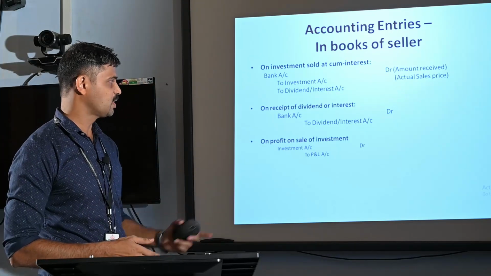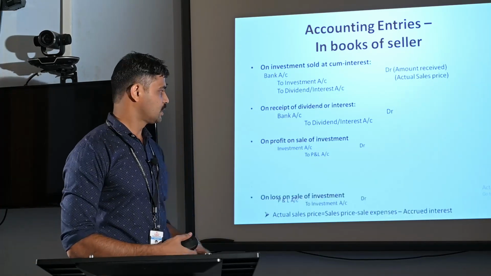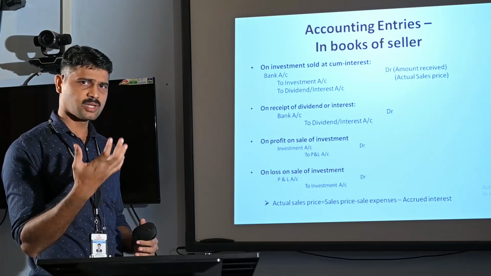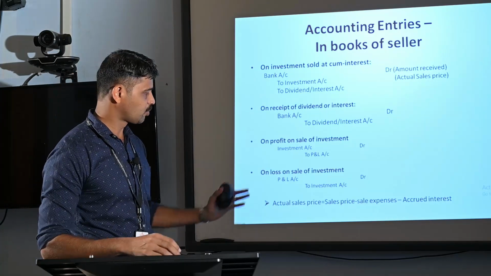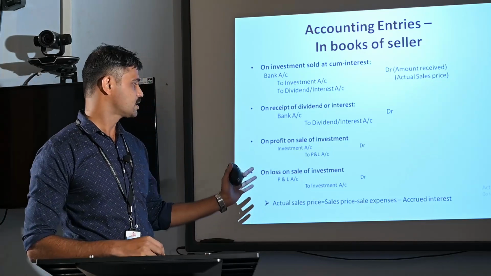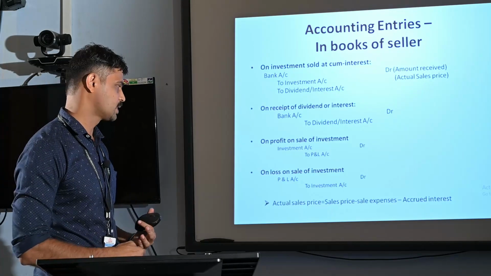In such a case, the accounting entry is investment account debtor to profit and loss account. At the same time, if we have loss on sale of investment, that means the purchase price is more than the sales price of the investment, there will be a loss on sale of investment. The accounting entry is just reversed. The entry is profit and loss account debtor to investment account. P&L account is debited, investment account is credited.